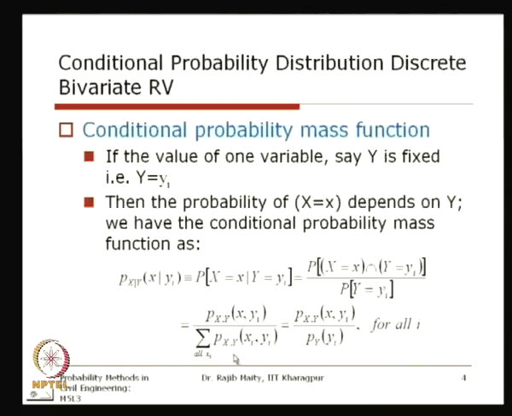Now, how do we get this marginal probability? You know that we have to sum up the probabilities for all xi for the specific value yi. So, this is nothing but the marginal probability. That means this is the joint probability p(x, y) for the specific value y divided by the marginal probability, for all i. This will give the conditional probability of x given y. This will be more clear when we look at an example.